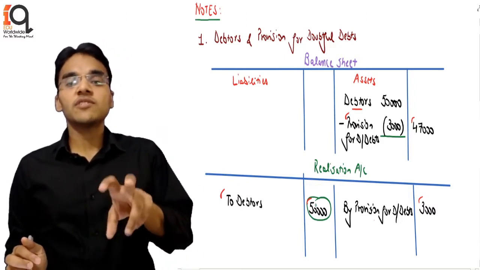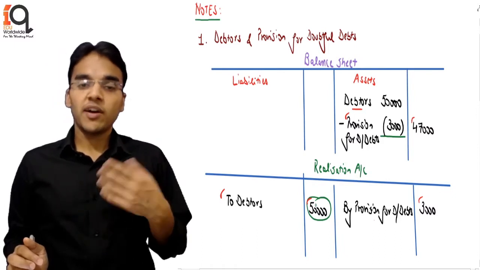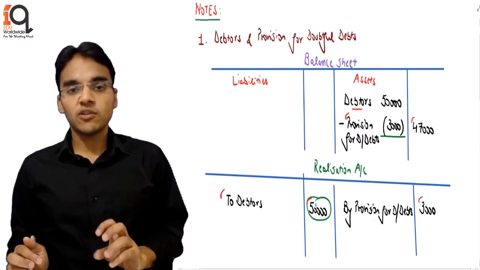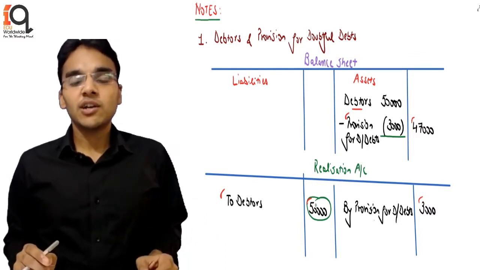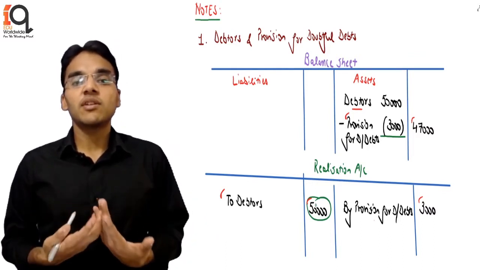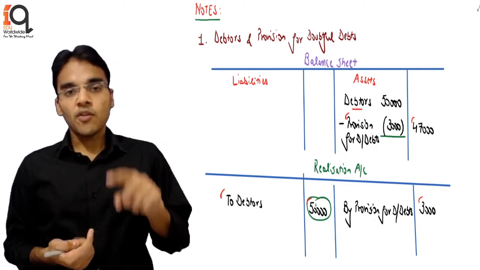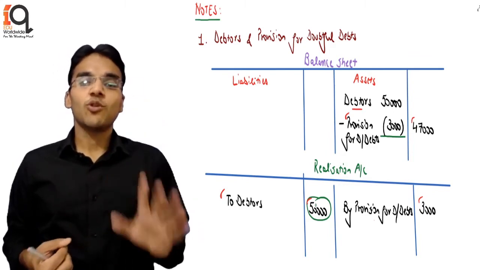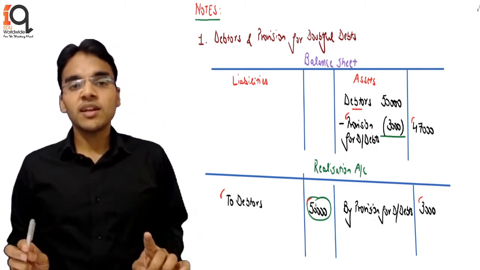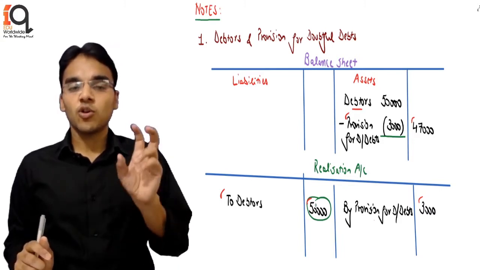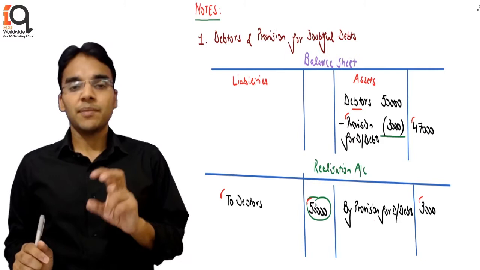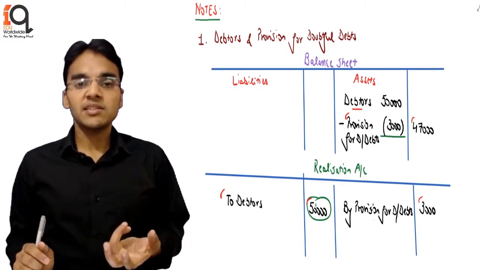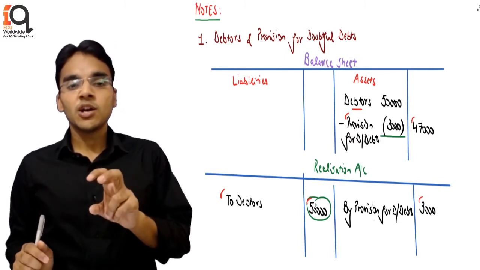However, the actual loss is 5,000. You provided for 3,000, however the actual loss is 5,000. So in that case, under the realization account, only 2,000 net loss will come out of this individual transaction. However, if you apply it on 47,000, that is wrong. That's why the important thing is to transfer always at the gross value, your provision account is to be transferred separately, and if any percentage is given, that will be applied on the gross value.